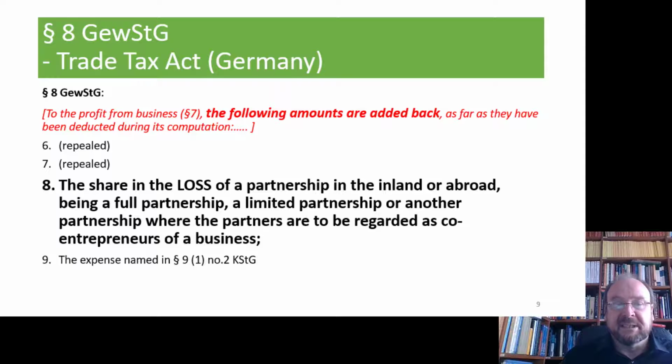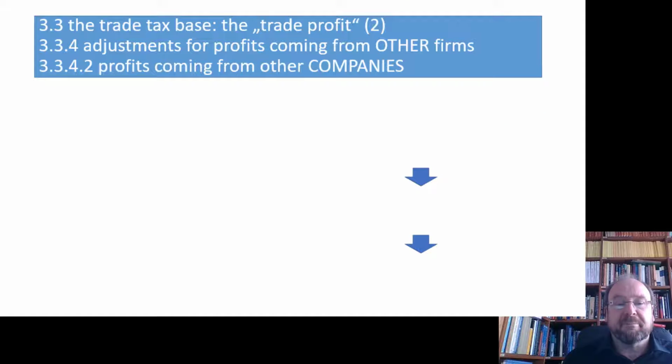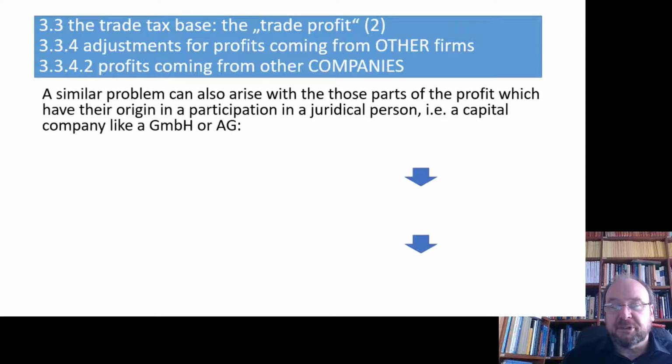Okay, that's simple. Wherever you have a profit share in a partnership, this is something from another business. You have to eliminate it from the computation if it were included before, and then you just have to distinguish if you eliminate a loss or a profit, either plus or minus. Now, profits could also come from companies, so juridical persons. GmbHs, AGs, limited companies, or whatever you call it.